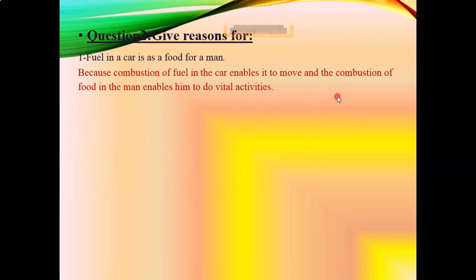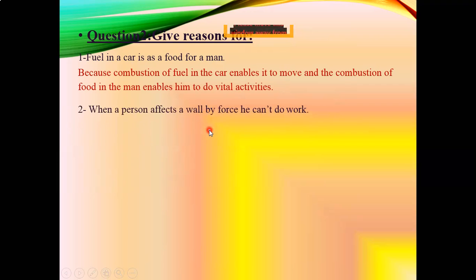Another two questions, give reason. Fuel in the car is like food for the man. Of course, we all knew the answer. Combustion of fuel in the car enables the car to move, and the combustion of our food in the man enables him to do vital activities. It means to have energy.